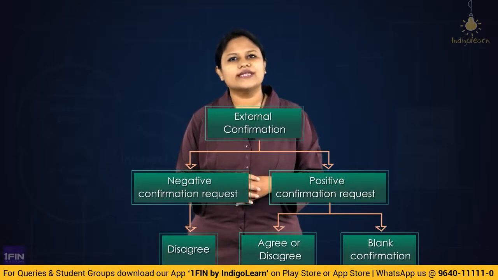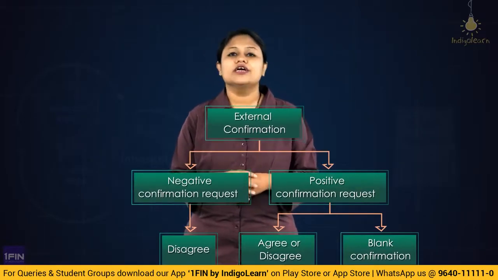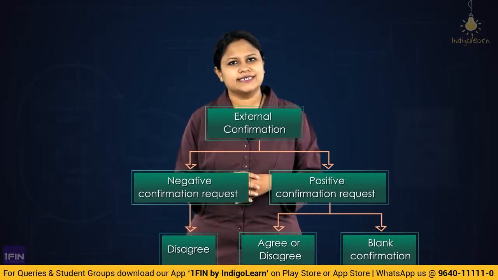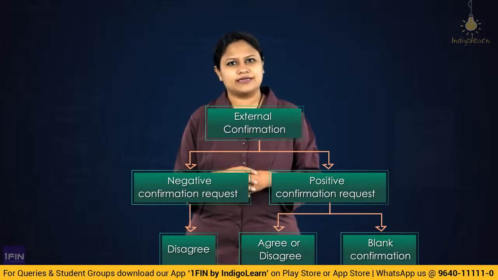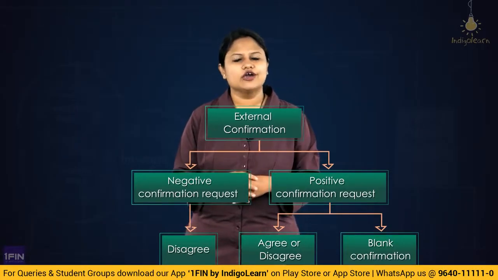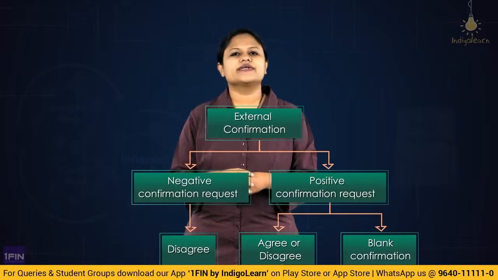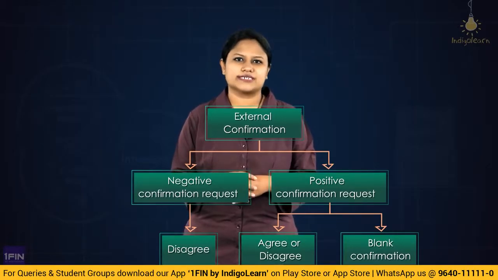We have two types of external confirmation request. One is the positive confirmation, the other is the negative confirmation. Positive confirmation is when the auditor sends a confirmation request to the third party who is required to reply whether they agree or whether they disagree. So whatever the situation, they are supposed to reply back. That is called a positive confirmation request.